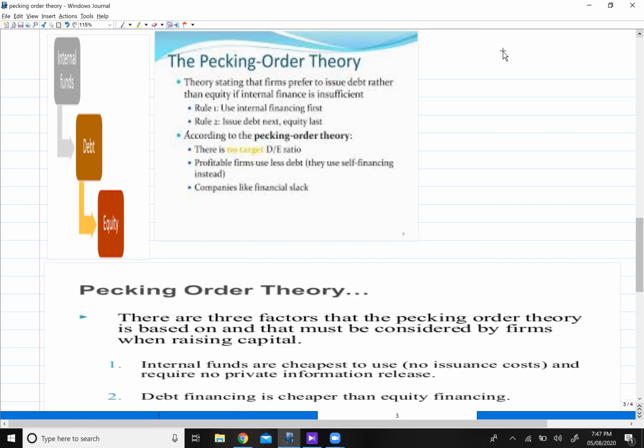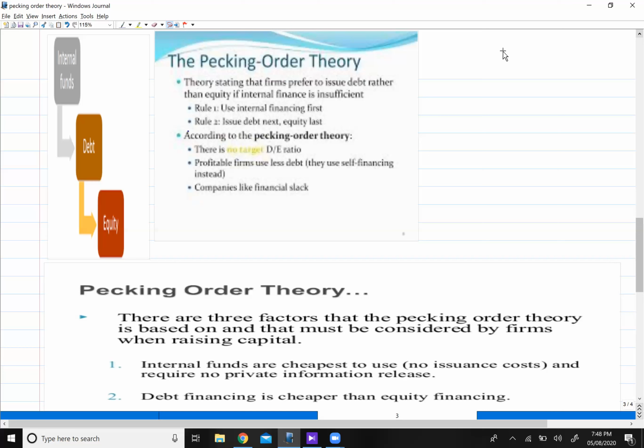Okay, now it is possible that I don't have enough cash in retained earnings, right? That is quite possible, right? Maybe my company doesn't have any retained cash available. So let's say if I don't have any retained cash available, so on the second number, I will go for debt financing, because this is what pecking order theory has suggested, right? They have given an order of raising the finance. First retained earning, then debt, right? So let's say we don't have any retained cash available. So now next I will go for debt financing.